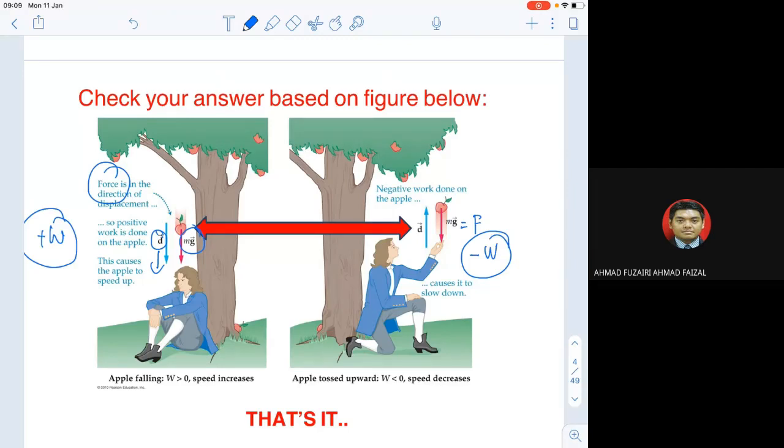But the work is negative when Isaac Newton tosses the apple up. You should remember that the gravitational force, which equals mg, is still going down regardless of the position or direction of the apple, whether it is going up or down.